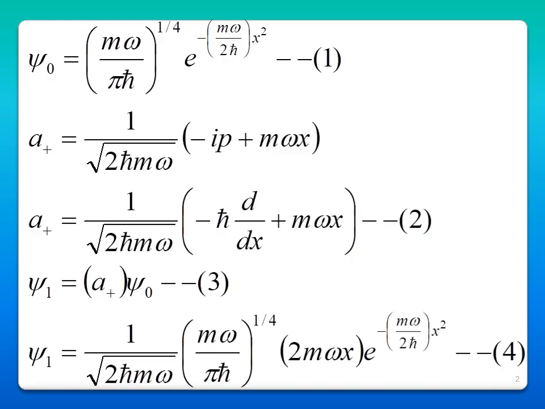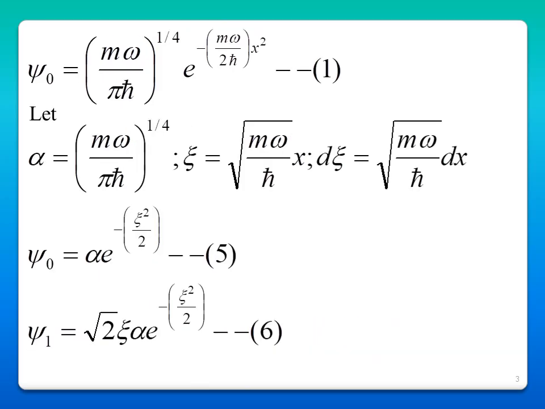So this is a harmonic oscillator problem. For the wave function, you have to take psi naught and psi 1. So psi naught is (m omega by pi h cross) whole power 1 by 4 e power minus m omega by 2 h cross into x squared. And if a dagger acts on psi naught, you will get psi 1. A dagger is a ladder operator. So psi 1 is equal to 1 by 2 square root of 2 h cross m omega into (m omega by pi h cross) whole power 1 by 4, 2 m omega x e power minus m omega by 2 h cross x squared.